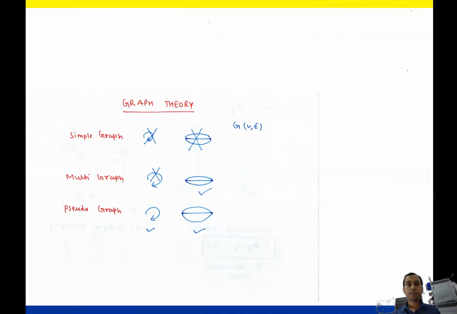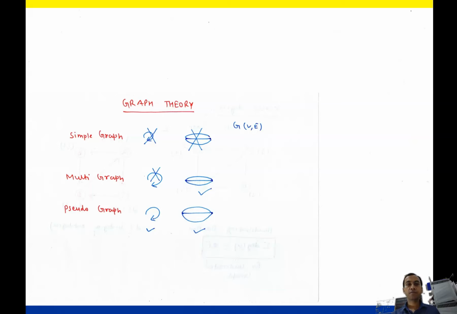So we are starting a discussion on graph theory. Suppose we are asking the types of graph. So what are the types of graph? There are three types of graph. First is simple graph, multigraph and pseudograph.